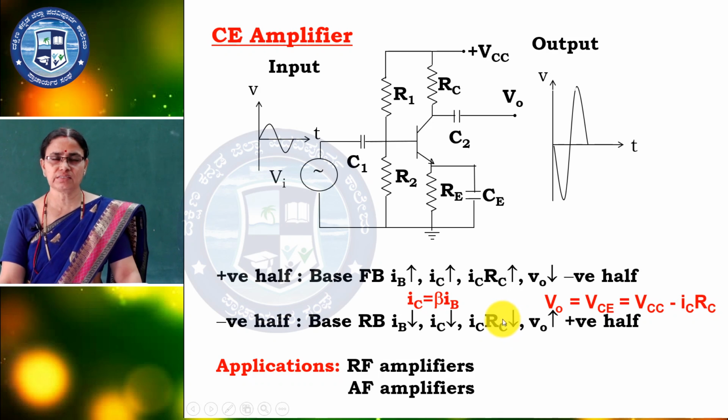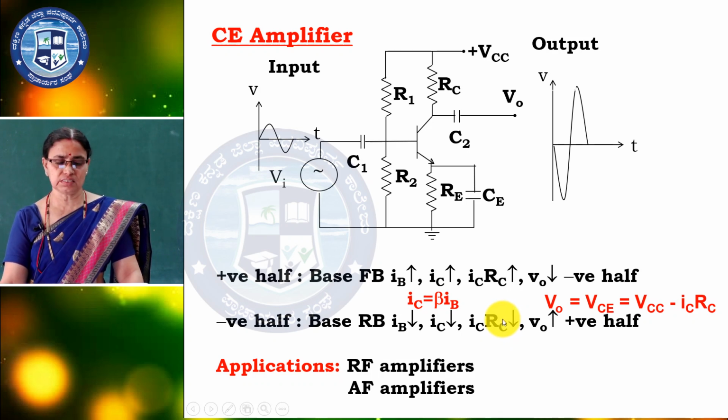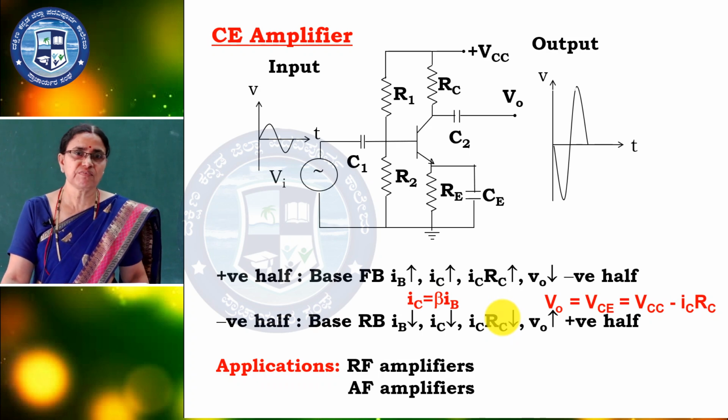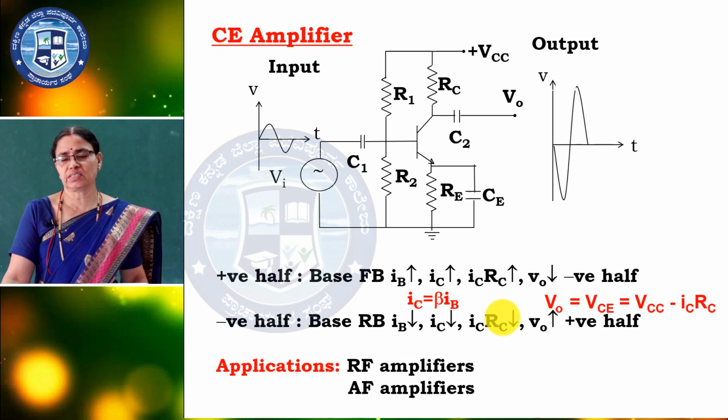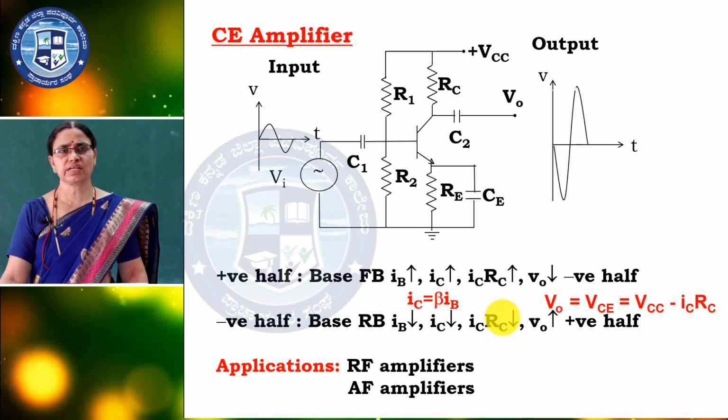So, application part, you can consider this is the low frequency application, that is RF amplifiers, AF amplifiers. The amplification purpose we are using this. The CC amplifier we are not using for the amplification purpose. There, amplification is not there, it is the unity gain, but here it is very large, more than 50. So, you can consider very large amplification.